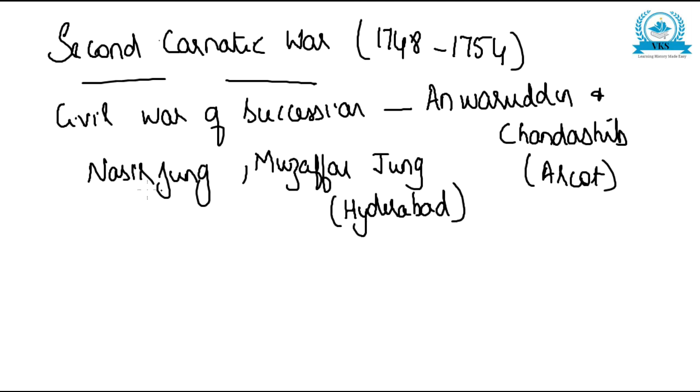So two civil wars of succession were happening. One was between Anwaruddin and Chanda Sahib at Arcot, and one was between Nasirjung and Muzaffar Jung at Hyderabad.